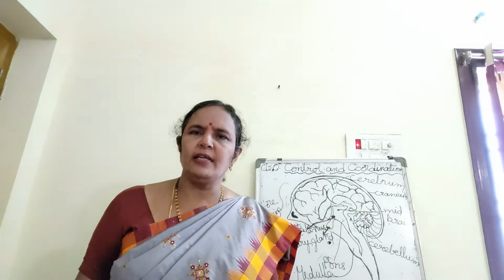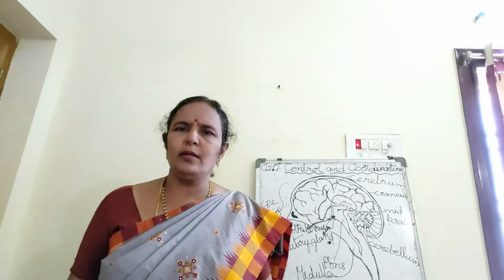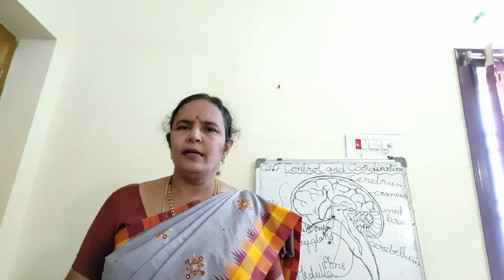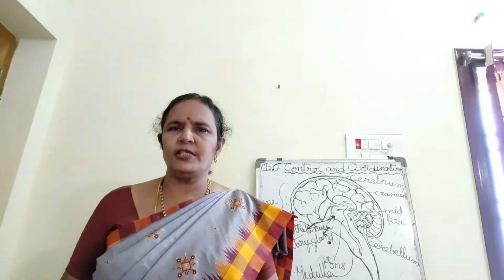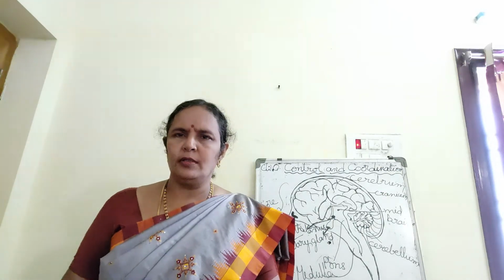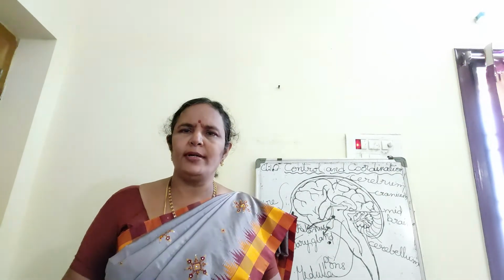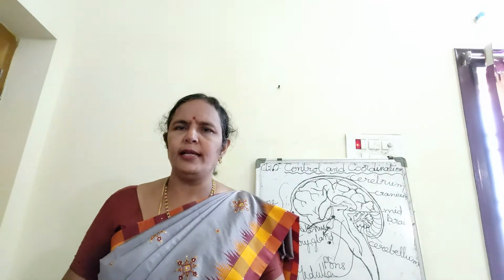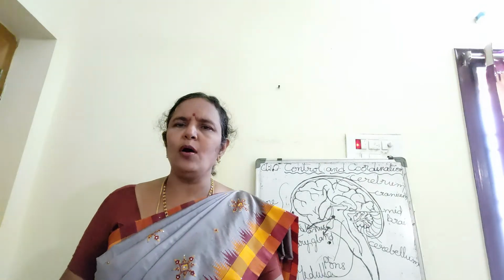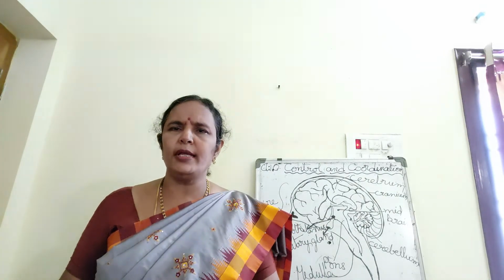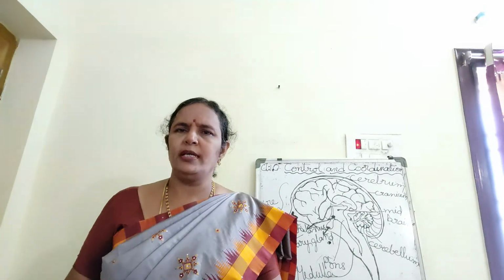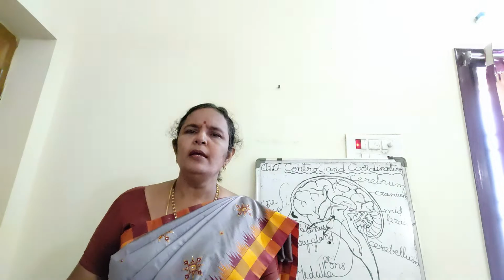In the previous session I explained how control and coordination are brought about in our body, isn't it? Today let's gather some more information regarding control and coordination. How are the systems in our body, for example the digestive system, respiratory system, circulatory or transport system, excretory system, and reproductive system, all functioning without any disturbance? During our sleep also they keep working without any break.